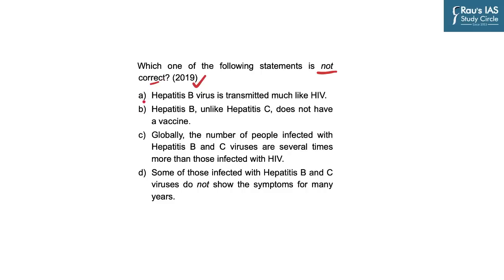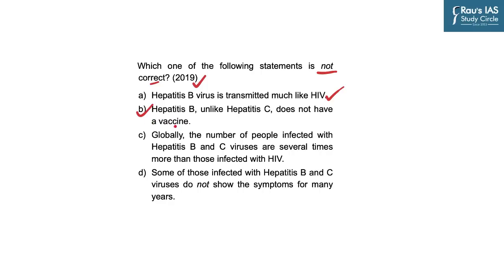So statement A was hepatitis B virus is transmitted much like HIV. So hepatitis B is a viral infection and it is transmitted through contact with blood or other bodily fluids of an infected person, which means that this statement is correct. And so it cannot be the right answer. Statement B read, hepatitis B, unlike C, does not have a vaccine. And this was the reason why the question was asked. And so this was the right answer because hepatitis B has a vaccine, which is also a mainstay of fight against this particular disease.